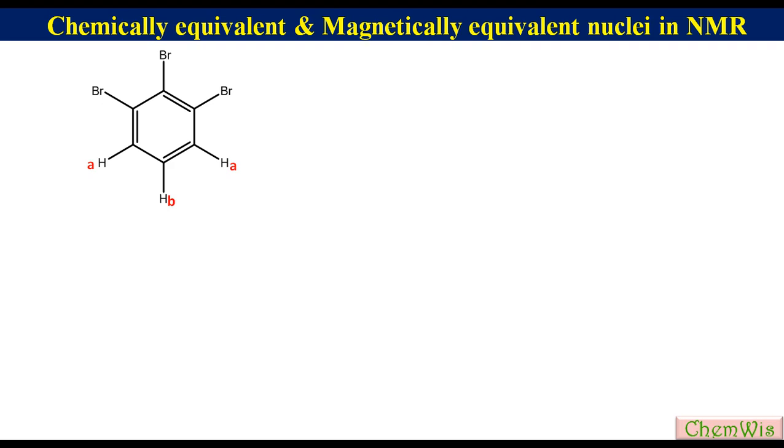So there will be two signals in the proton NMR, a doublet due to A and a triplet due to B.